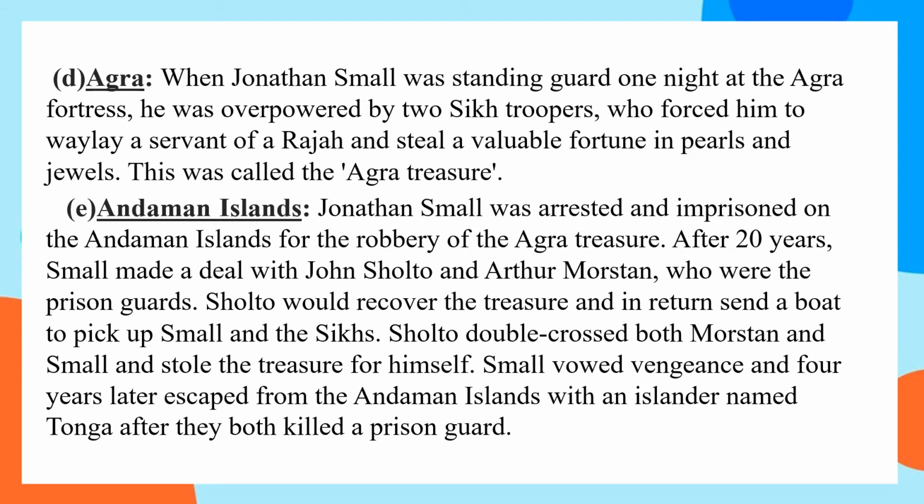But what does Sholto do? He double crosses both Morstan as well as Small and the Four, and he steals the treasure for himself. After that, Small decides that he will take revenge, and 4 years later he escapes from the Andaman Islands with the islander whose name is Tonga, after they have killed a prison guard.